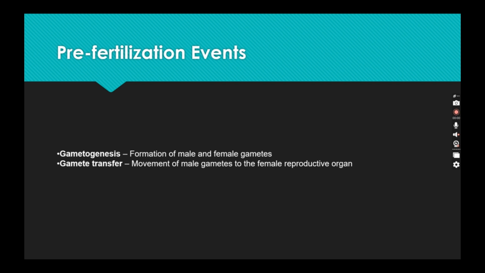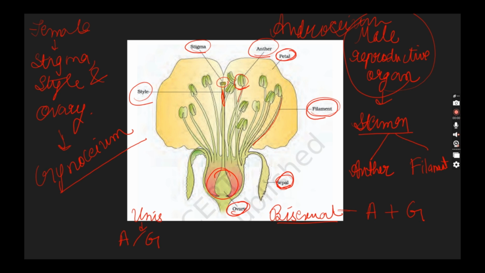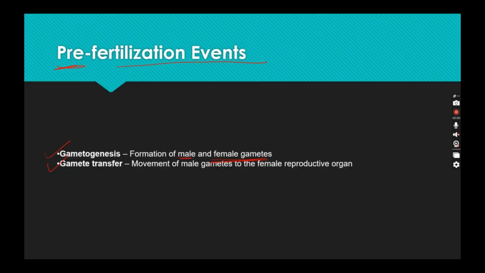Moving forward, the very first topic we are going to see is pre-fertilization events. What are pre-fertilization events? These are the events we need before the actual transfer of gametes. It involves gametogenesis and gamete transfer. Gametogenesis means formation of male and female gametes. We earlier saw the structure of the female and male reproductive organs, but we need to know how the gametes are going to be produced from these organs. We know that the gamete is the most important cell structure we need for fertilization.